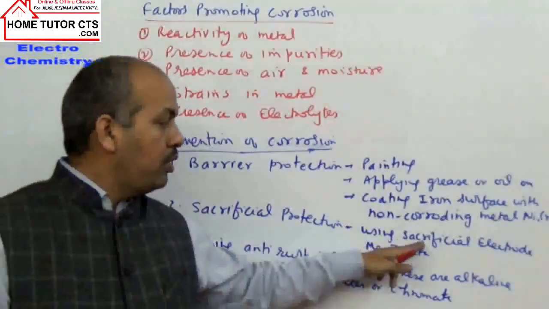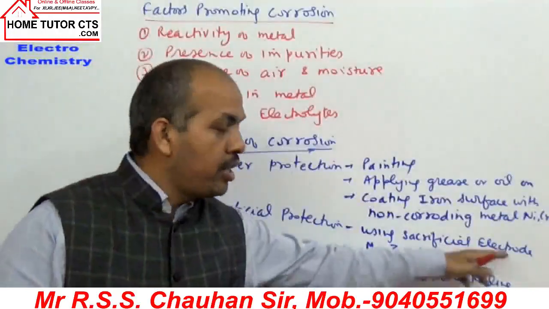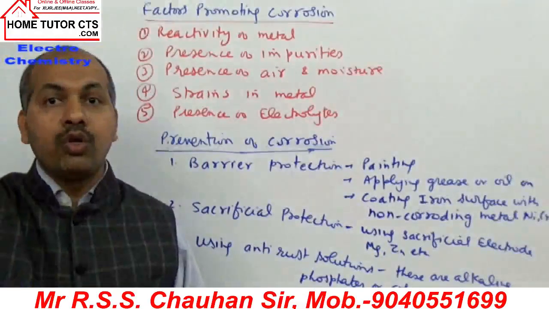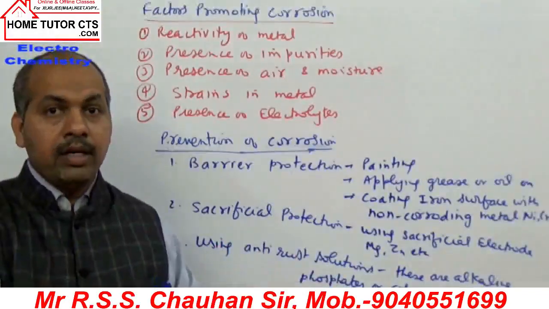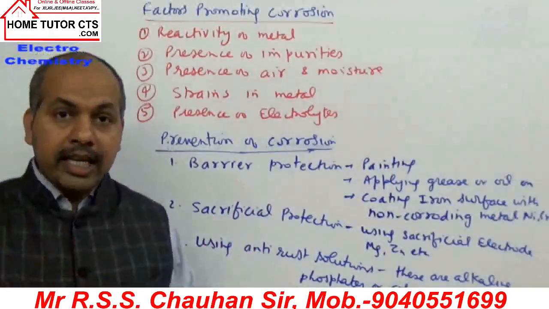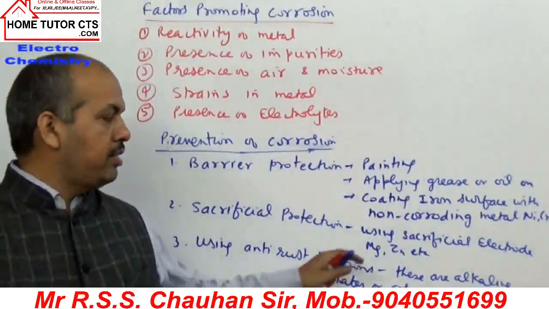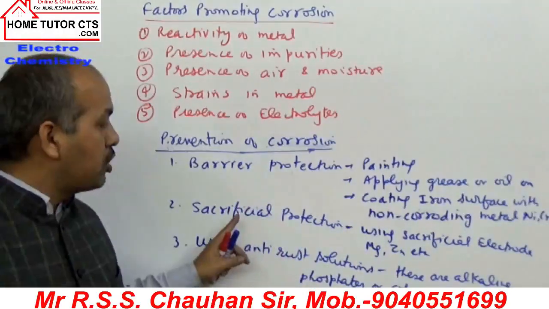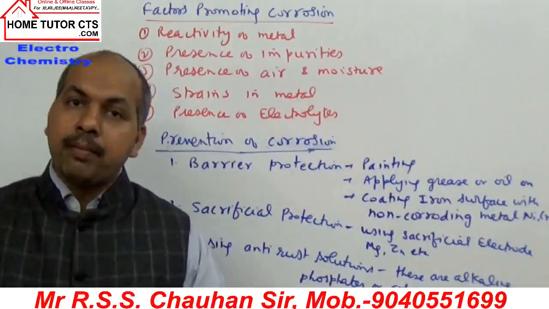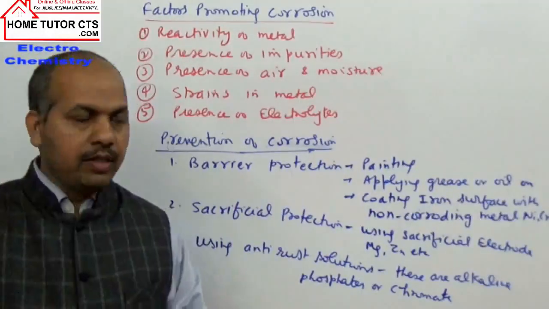The electrodes of zinc or magnesium, which are called sacrificial electrodes, get slowly oxidized, and until they are available, the metal which is less reactive will not be oxidized. So we are sacrificing some metal to protect the other metal. This method is called sacrificial protection.